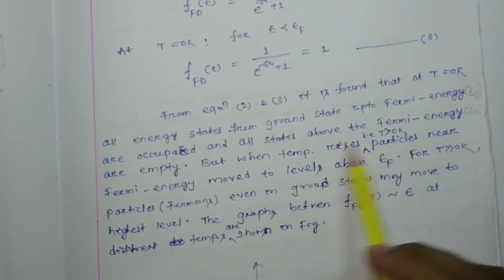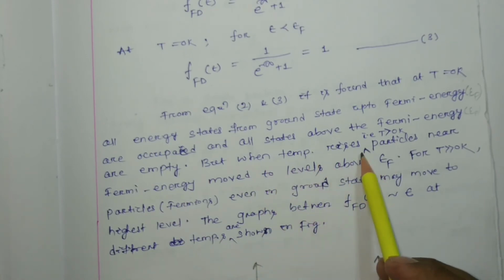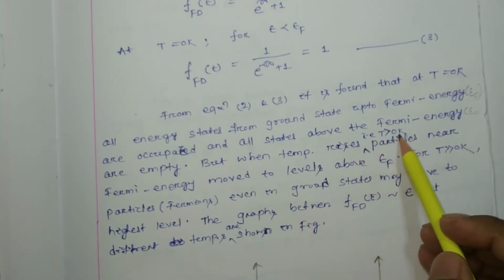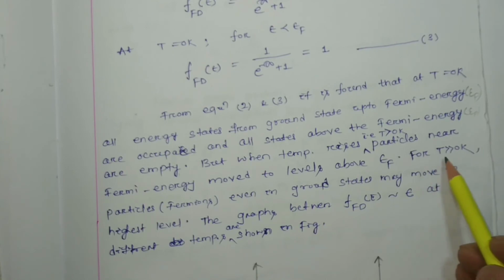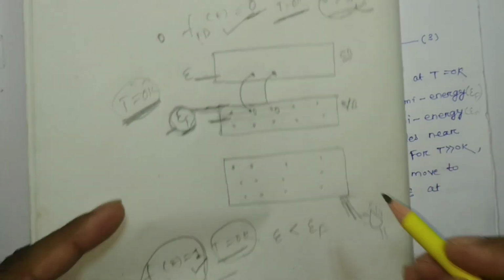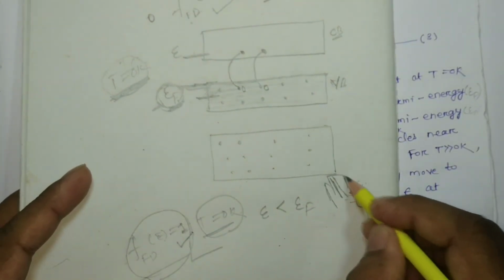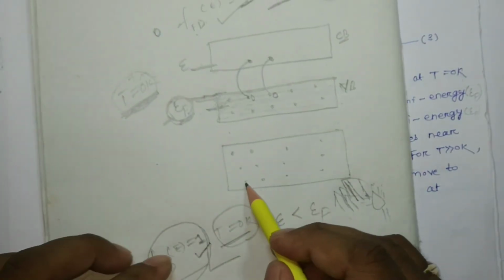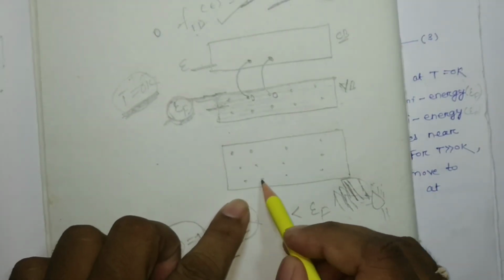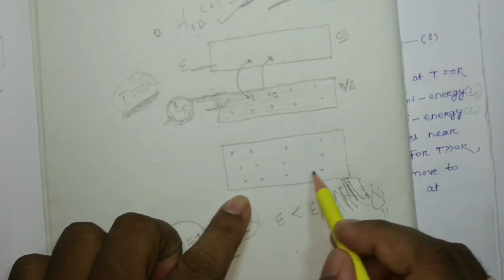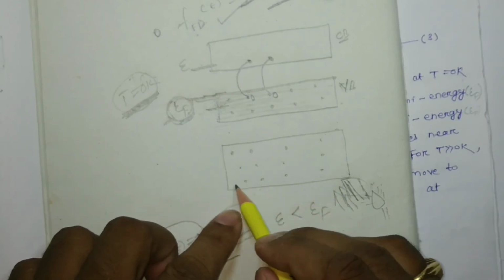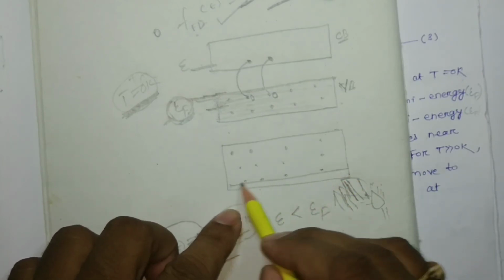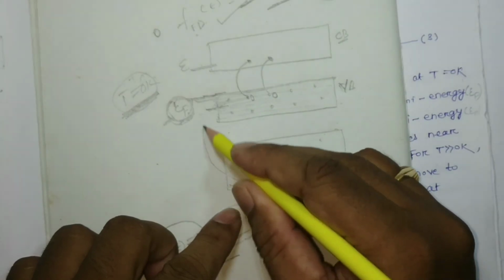The same thing has been written: when the temperature rises, that is T greater than 0 Kelvin, particles or electrons near the Fermi energy move to levels above epsilon f. For T greater than 0 Kelvin, if we give much more temperature to the semiconductor, then even the lower band, that means these core electrons at the ground state energy level, may jump to the conduction band.